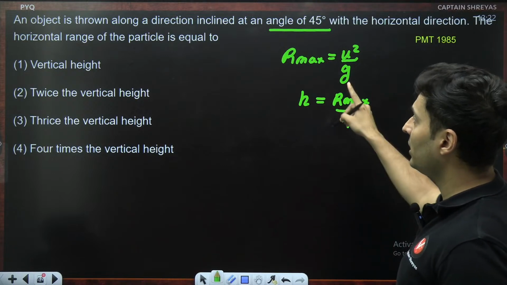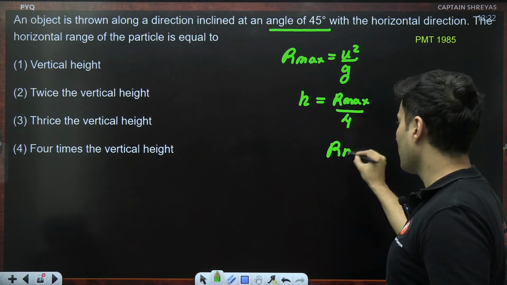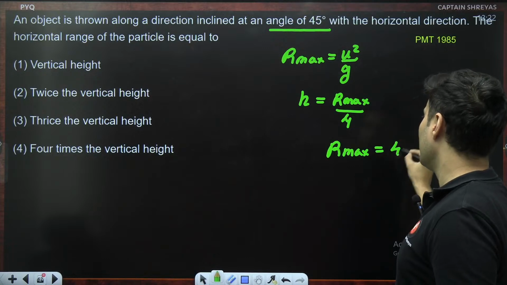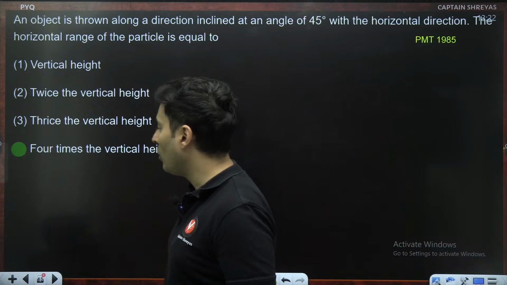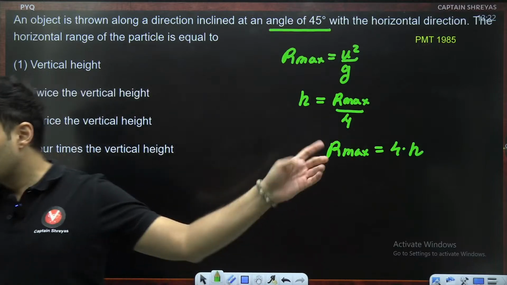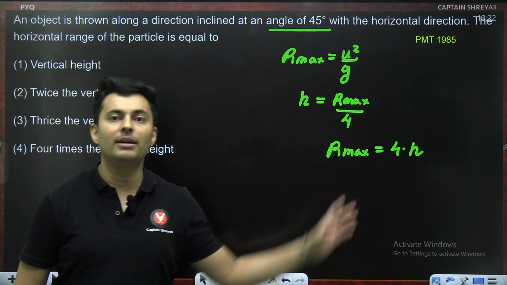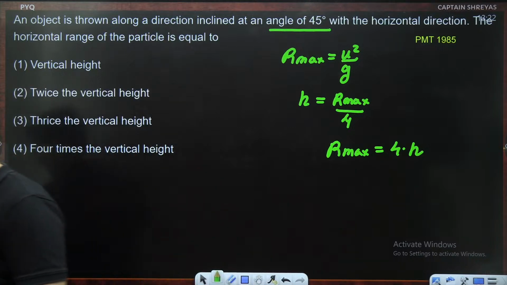So the horizontal range of the particle is 4 times of h. So 4 times of the vertical height. I think this is option number 4. Like I said, this was asked somewhere in the PYQ in a different way. So the answer is 4h.